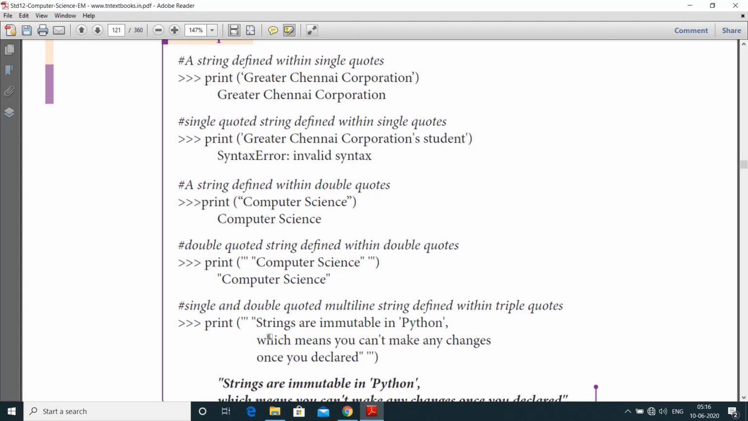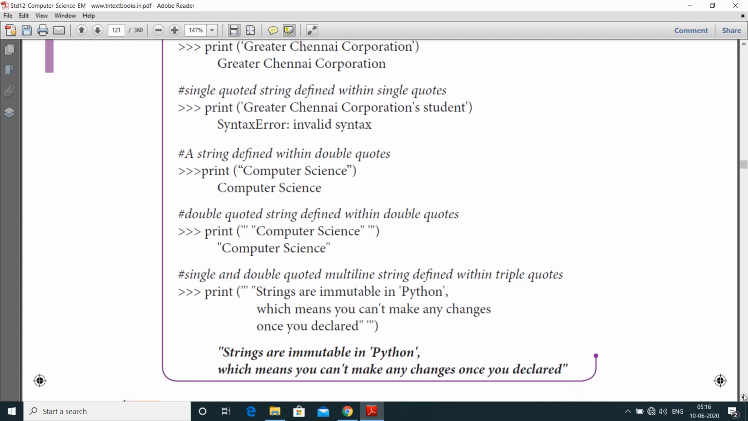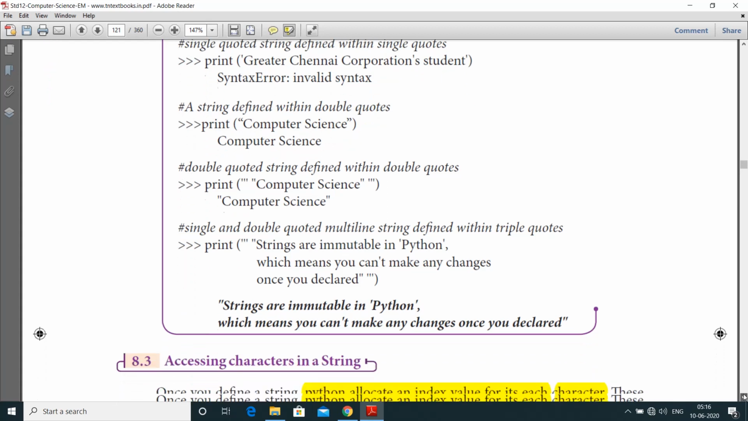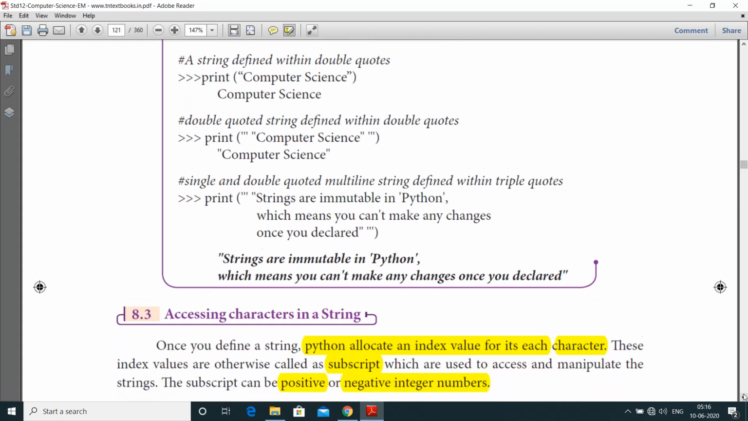First, it's enclosed by single quotes. Strings are immutable in Python. Here Python is enclosed by single quotes. So both single quotes and double quotes are accepted, and multi-line strings are enclosed by triple quotes.